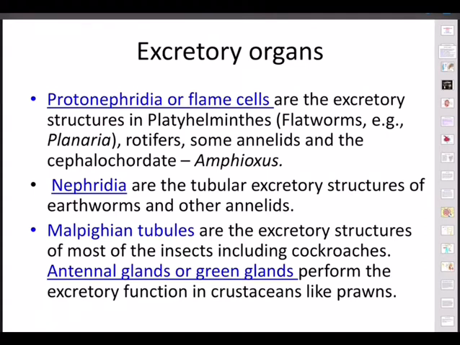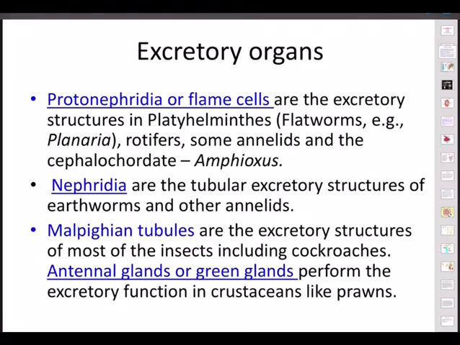Like in protozoans, it is the general body surface that will help in doing the excretion. In porifera and cnidaria, it is again the plasma membrane. And in platyhelminthes, it is protonephridia, or we say flame cells. These are the excretory structures in platyhelminthes, consisting of flatworms like planaria, rotifers, some annelids, and cephalochordates like Amphioxus. So these are flame cells. And then annelids, of course, have nephridia, the tubular excretory structures of earthworms and other annelids.